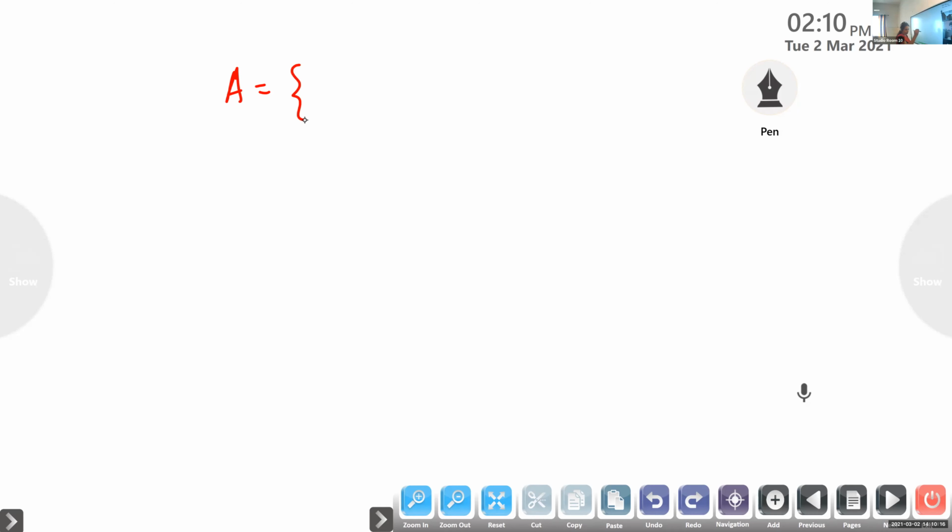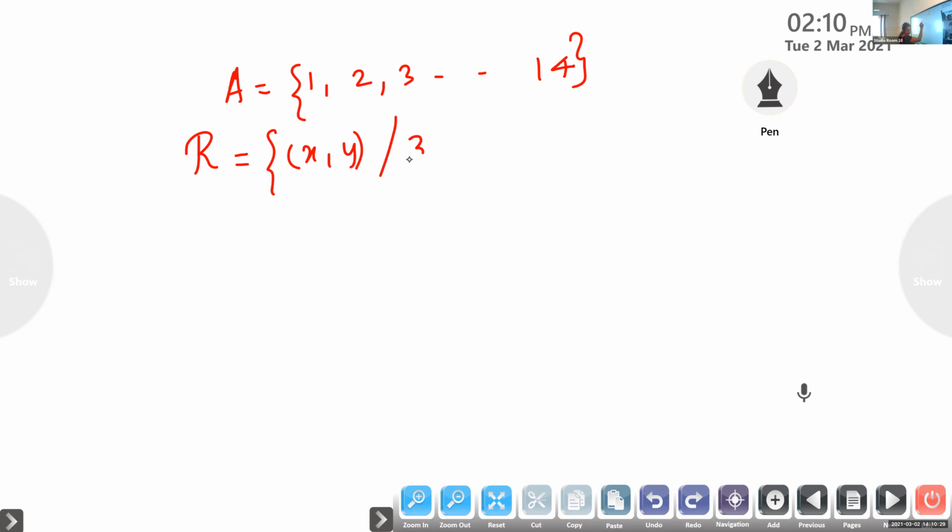A is the set 1, 2, 3 up to 14. And the relation given is the set of all ordered pairs (x, y) where 3x - y = 0.